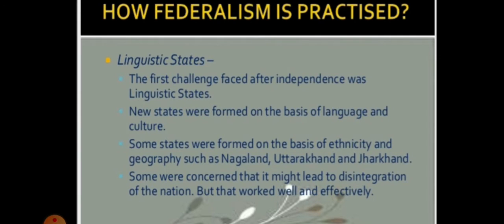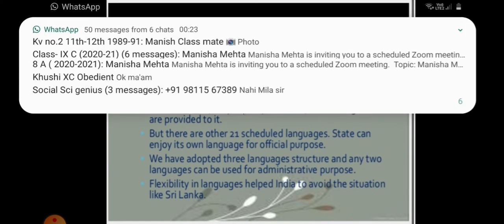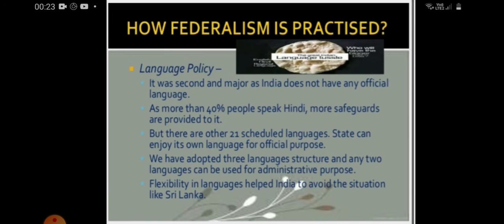After that, language policy is very important. The second test for Indian federalism is language policy. Our constitution did not give the status of national language to any one language. Hindi was identified as the official language, but Hindi is the mother tongue of only about 40% of Indians.